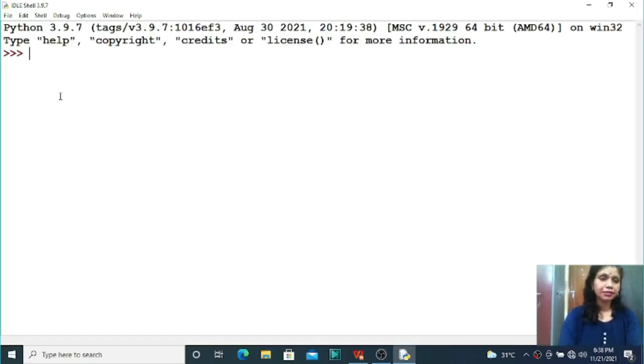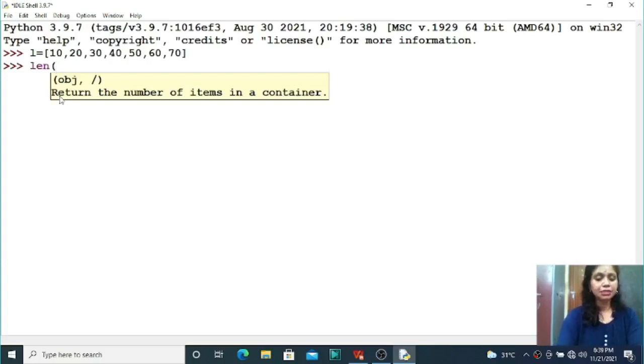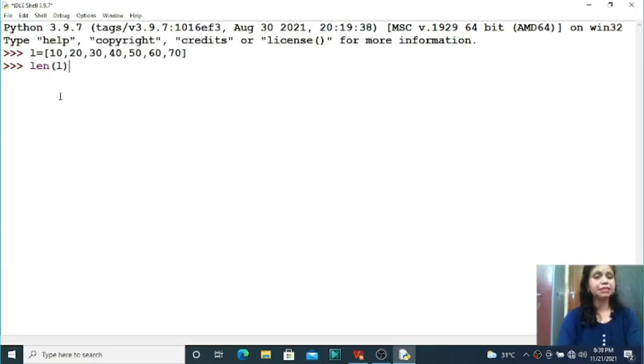Instead of taking string values, I am just declaring integer values. Suppose L is one list variable and my elements are 10, 20, 30, 40, 50, 60 and 70. So how many total elements have I declared in my list variable? Total number of elements is 7. But how will you check this? There is a len function, students. The len method is used to display the total number of elements in a list variable, in a string variable as well as in a tuple variable, right? So you can use the len method to find out the total number of elements from the list variable. So here the answer is 7.